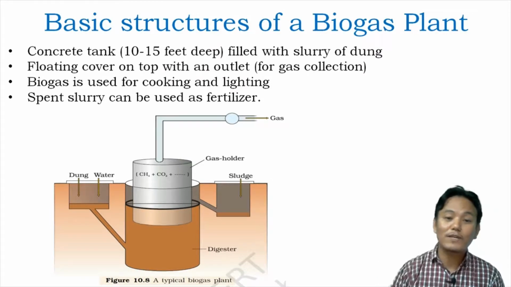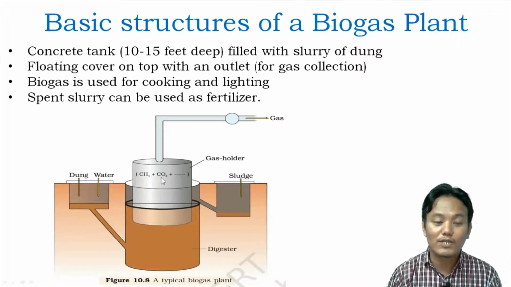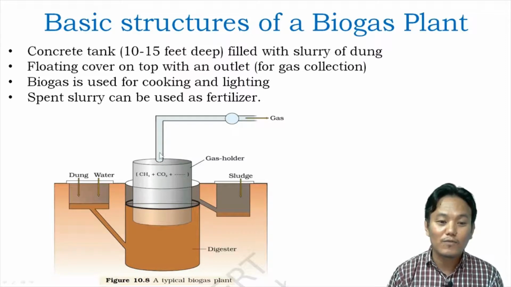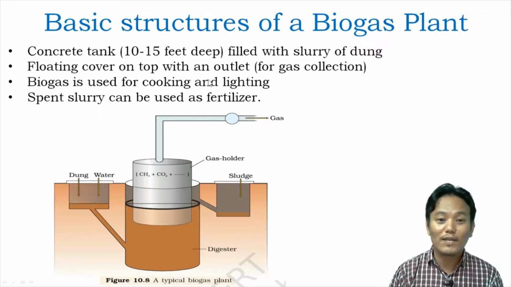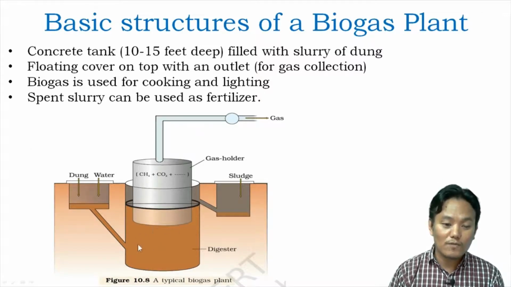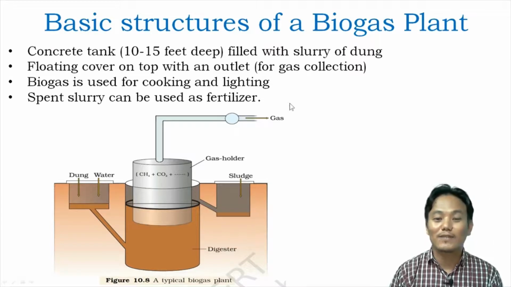When a significant amount of biogas is collected within the floating cover, we can take the gas out through the outlet. This biogas can be used for different purposes, like cooking and lighting as well. After all the organic matter gets consumed by the methanogens through anaerobic respiration, the spent slurry can be used as fertilizer in the field.